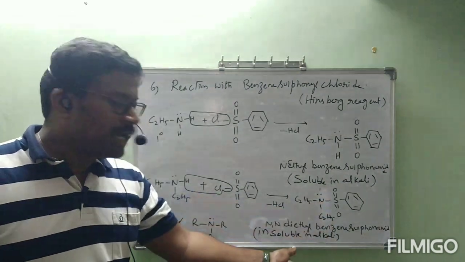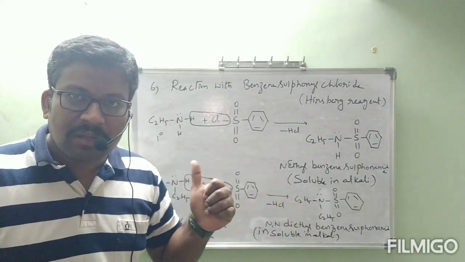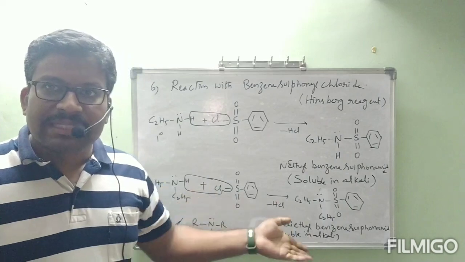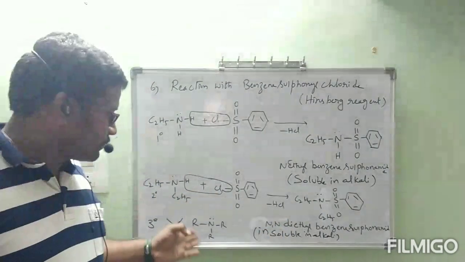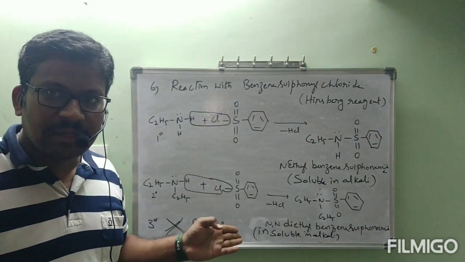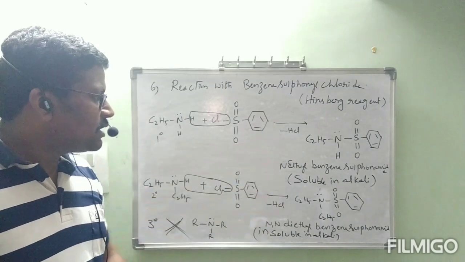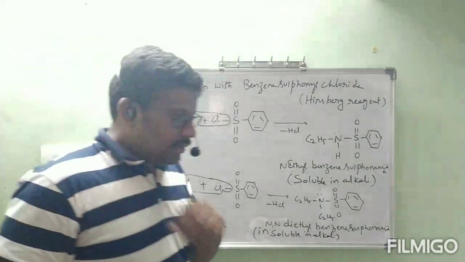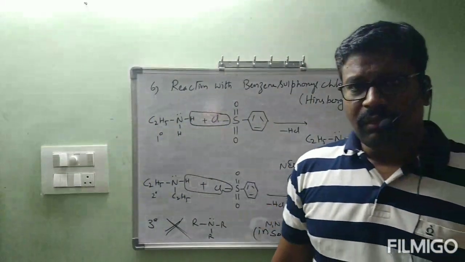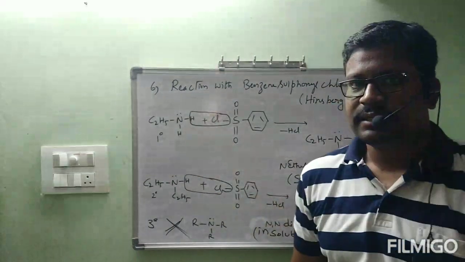This is not soluble in alkali, even on adding any amount of alkali. By seeing that, we can understand it is a secondary amine. If the amine does not undergo reaction with benzene sulfonyl chloride, it is nothing but a tertiary amine. This is called the Hinsberg test to differentiate primary, secondary, tertiary amines. Okay, this is reaction 6.